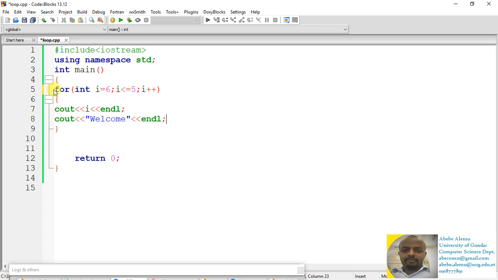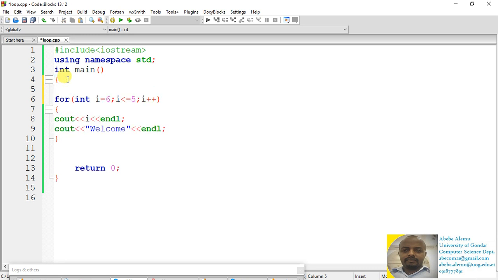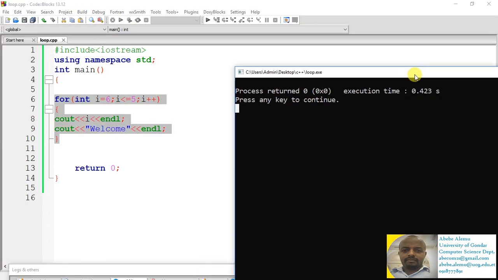So such kind of loop, we call it the no loop. You do create a loop which is not executed even once. This is what we call the no loop. If you run this program, you will never get any output on the screen, because the initial value is greater than the control. So at the first execution, this control results false. So there is no way that the compiler will go to this statement and display output to you. Such kind of loop, we call it no loop. So whenever you deal with a loop, you have to avoid the no loop.